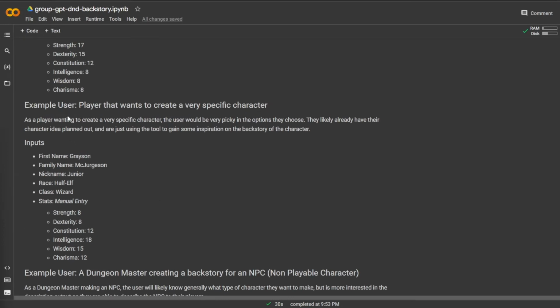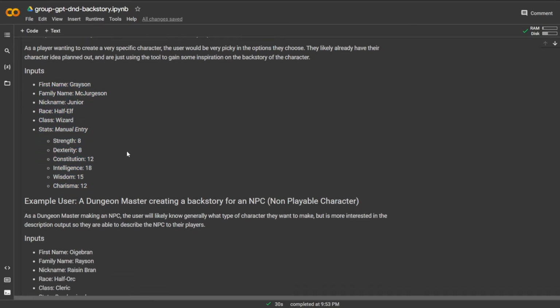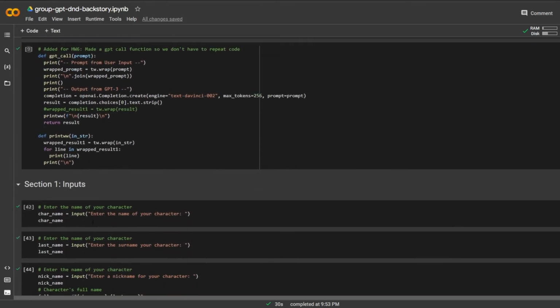Next up, as an example user, we have a player who wants to create a very specific character. As a player wanting to create a very specific character, the user would be very picky in all the options they choose. They likely already have their character idea planned out, and they're just using this as a tool to get some inspiration for their backstory. So I'm going to go ahead and start filling out all the details for this very specific character.